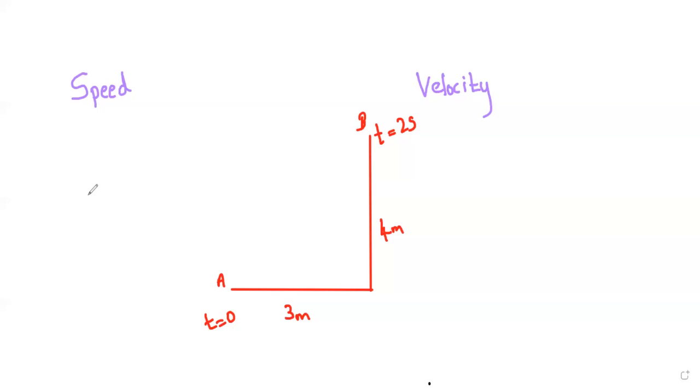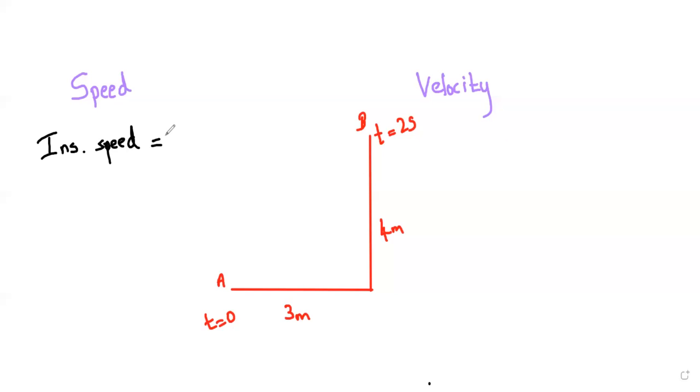So let's start with instantaneous speed. I'm going to write it like this. Actually, this is not a formal structure. You don't need to write it like this. Speed is enough, but I'm going to write it like this.